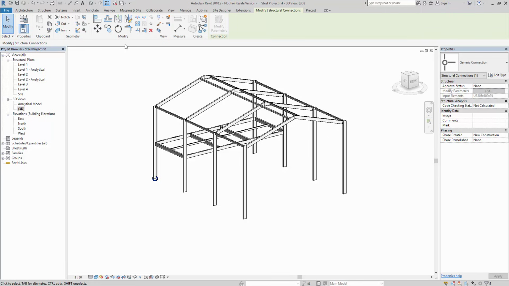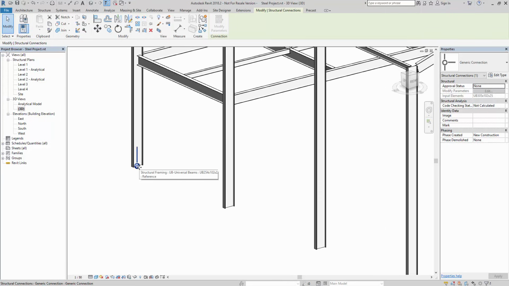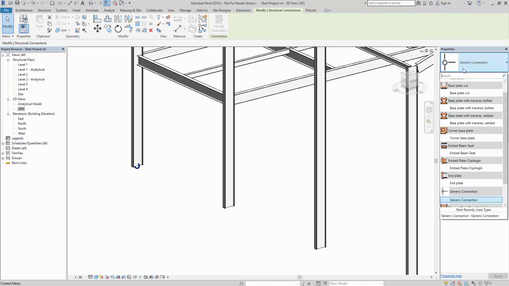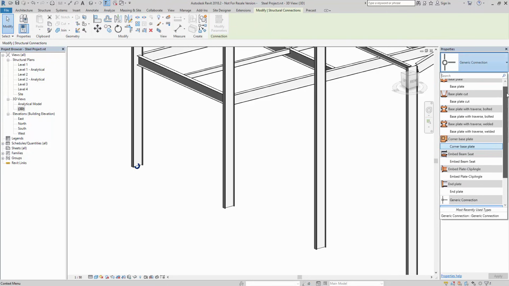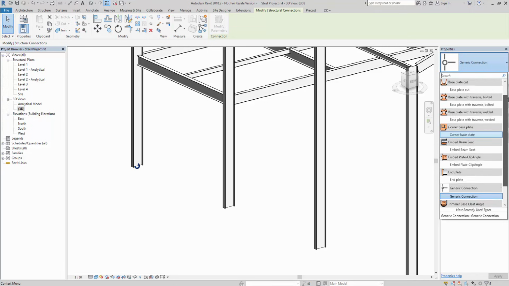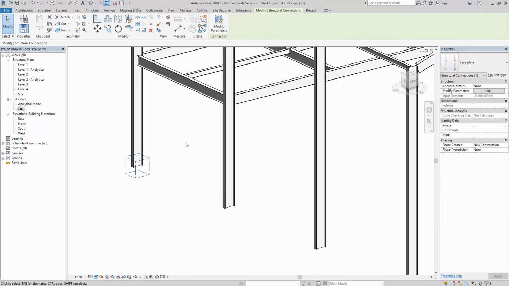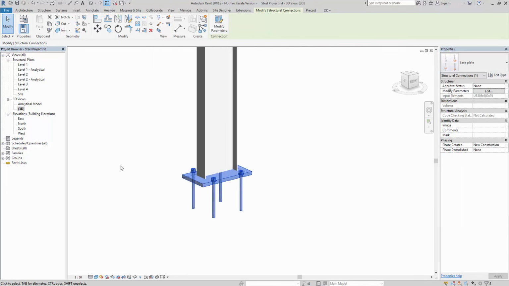And if your connections are preloaded, they will show here with the connection symbol, and then you'll have a generic, and you change your instance type on the pull down, and once I select it, I can then choose the type of connection. Now it will localize to the type of component that you've picked. So because I've picked a column, it's giving me the type of joint associated with that one connection. So I go to base plate, and it will start to position.